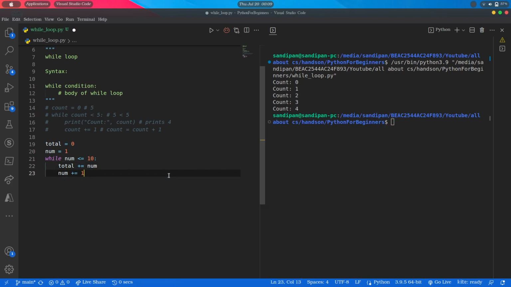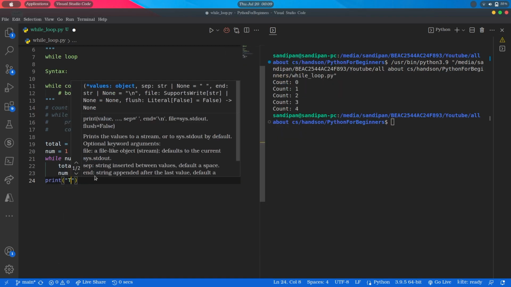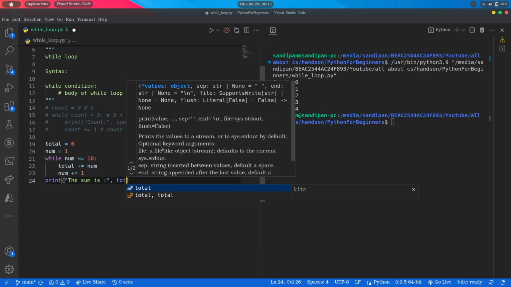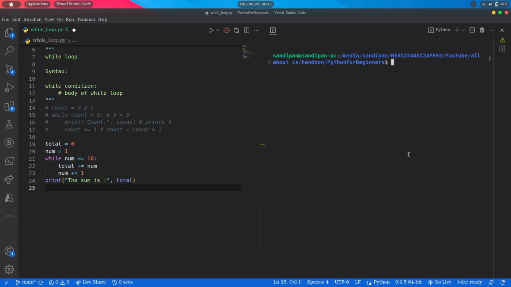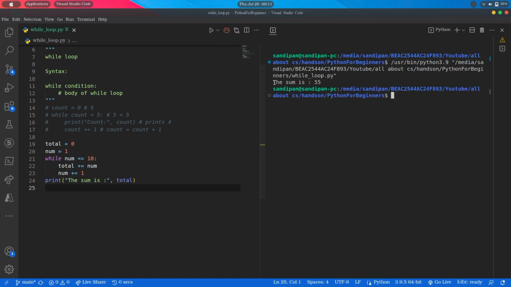So here we are adding the current value of the num variable to the total and then increasing the num value by 1. Then after completing our calculation, we can print the final sum like this: print, the sum is, comma, total. So here we can see it is printing the sum as 55. Now let's understand what happened here. In the first iteration, num will have the value 1. The total will be 0.